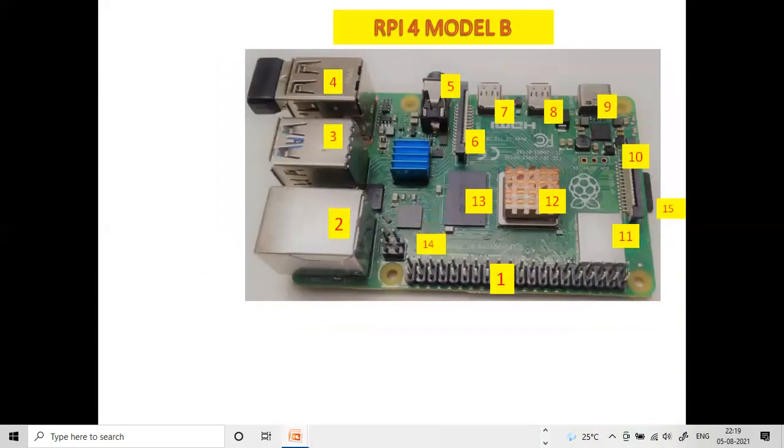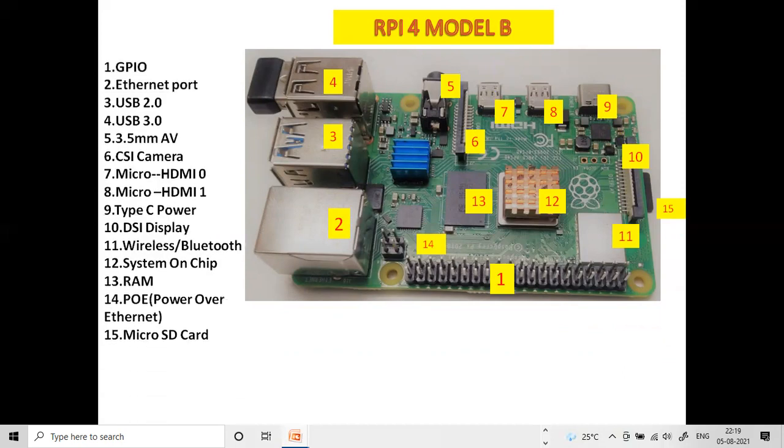Next, coming to the modules of Raspberry Pi 4 model B. It is the Raspberry Pi 4 model B. First, you can see here the numbering.